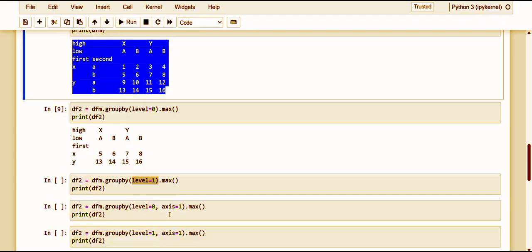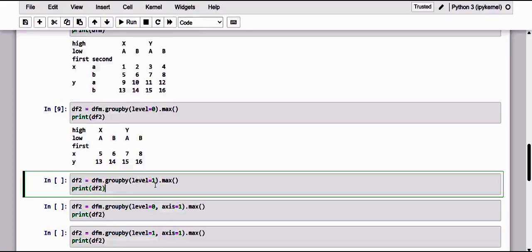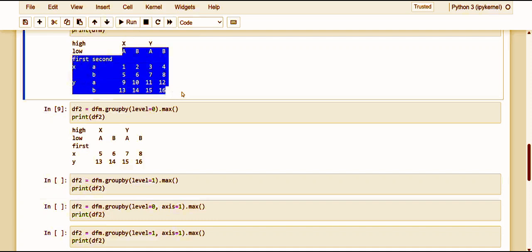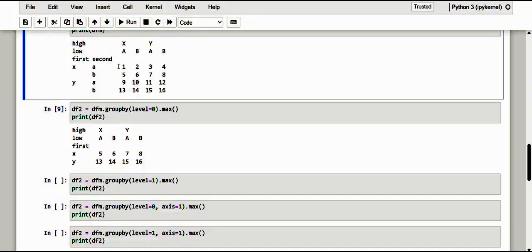So kindly wait. First of all, let me make this towards level 1 and then we go for axis. Kindly take note of it. According to this, what would be the maximum? From this level of A, it is 1, or this level of A it is 9. So which is the maximum? Of course 9 is the maximum. And from 2 and 10, 10 is the maximum. From 3 and 11, 11 is the maximum. And from 4 and 12, 12 is the maximum.